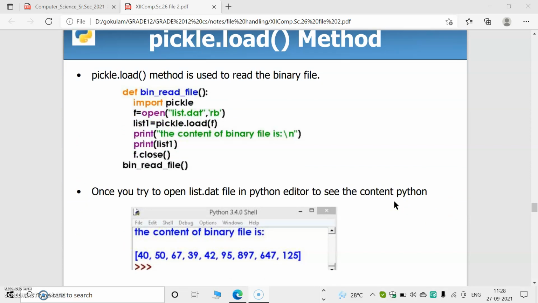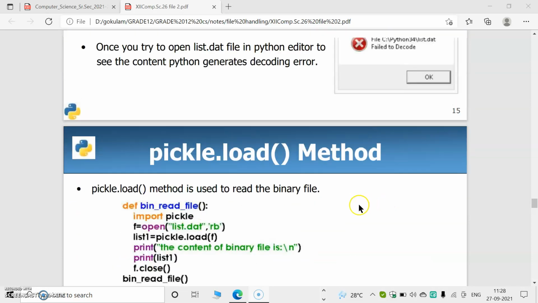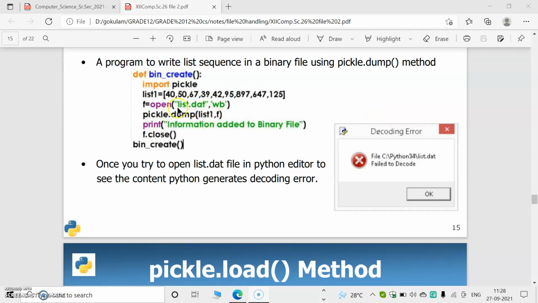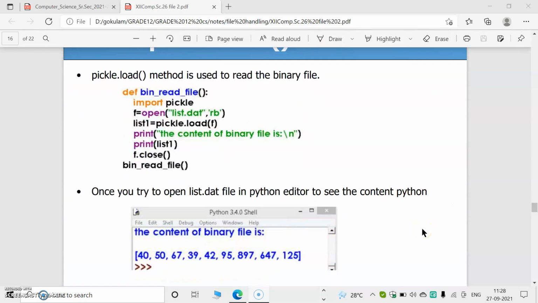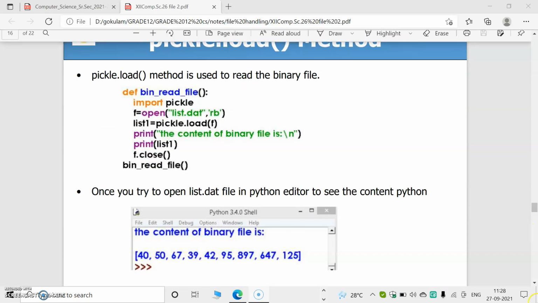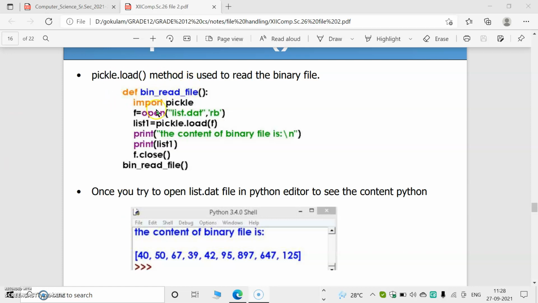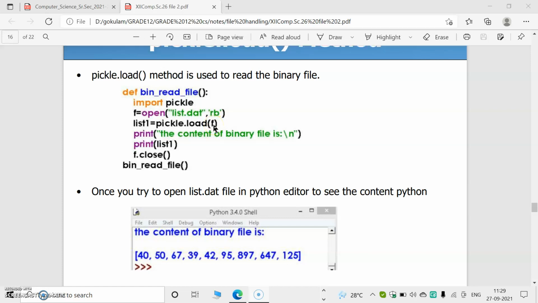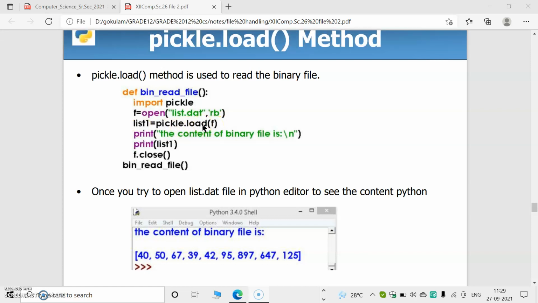Next, if we want to read the contents: if we are writing the file, we must give some inputs and then write. If we are reading the file, there is no need to give input because the contents are already inside the file. We just want to read it. For this purpose, import pickle, f equal to open this.dat comma rb. rb means read in bytes. list1 equal to pickle.load of f. That means we are loading the data of the file, which is in byte format, into the list. The load function converts this byte format into our list format.